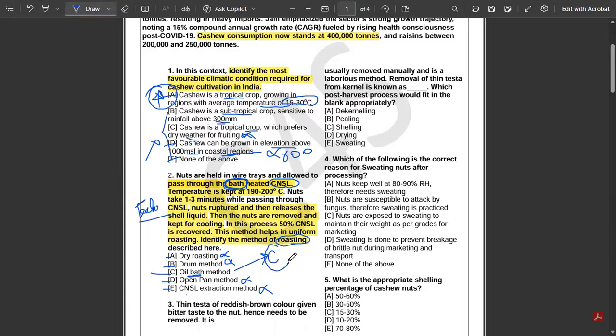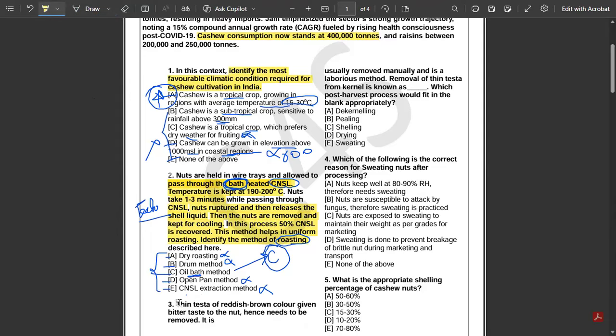So sometimes, even though you get a technical question in NABARD, you should not be frightened. Keep your head cool and try to answer the question in this way. Nowadays, NABARD is asking technical questions, so it shouldn't be a surprise in mains for you. That's why we have kept a question in this way. So I have told you how easily you can eliminate from the options. Now let's come to question number 3 then.